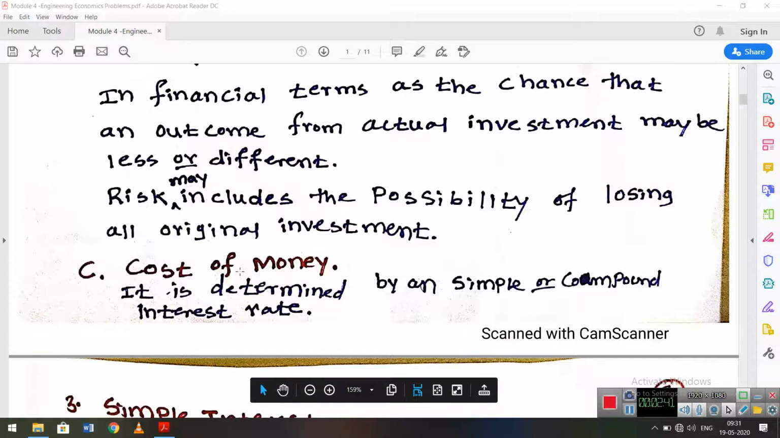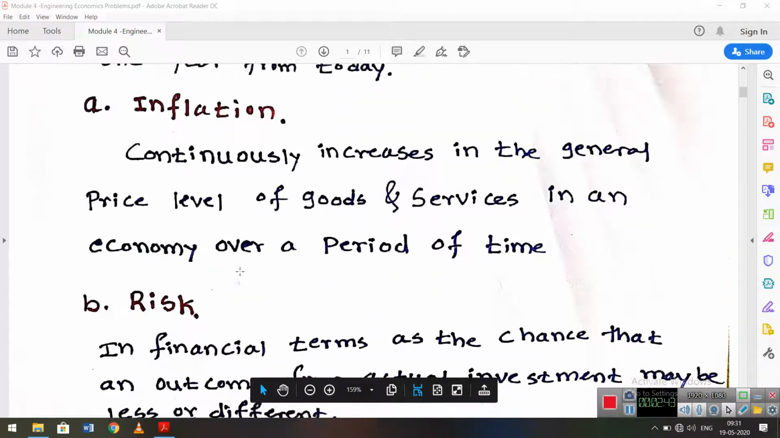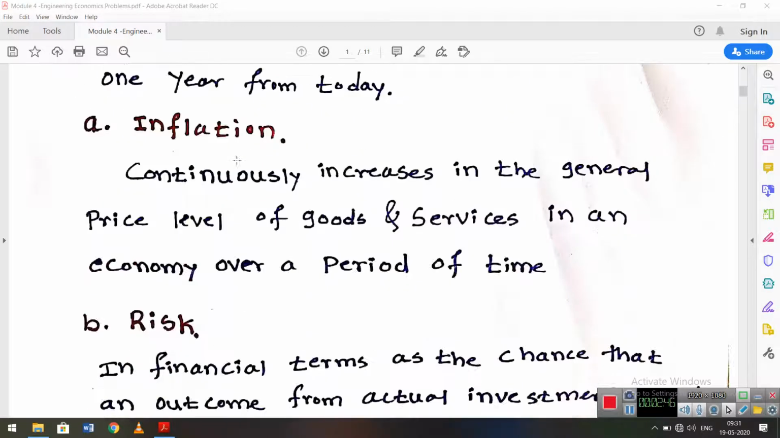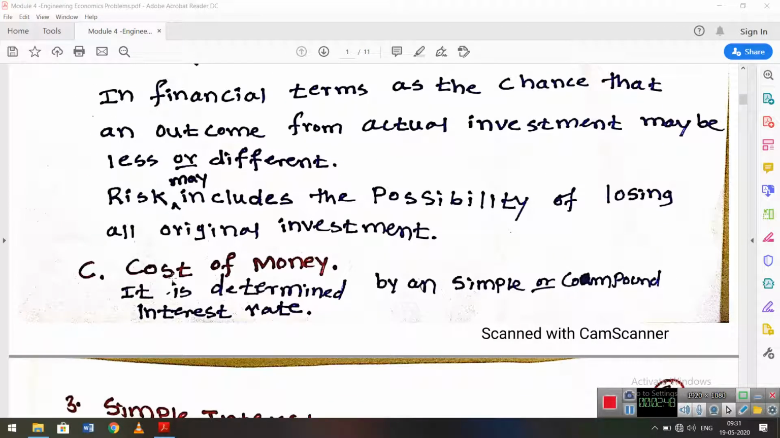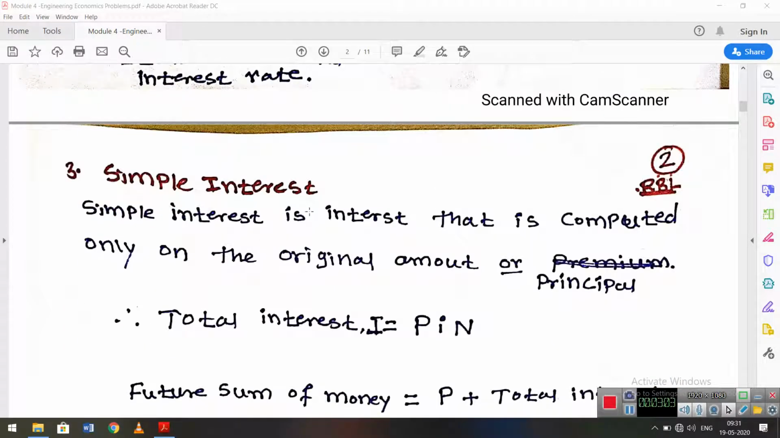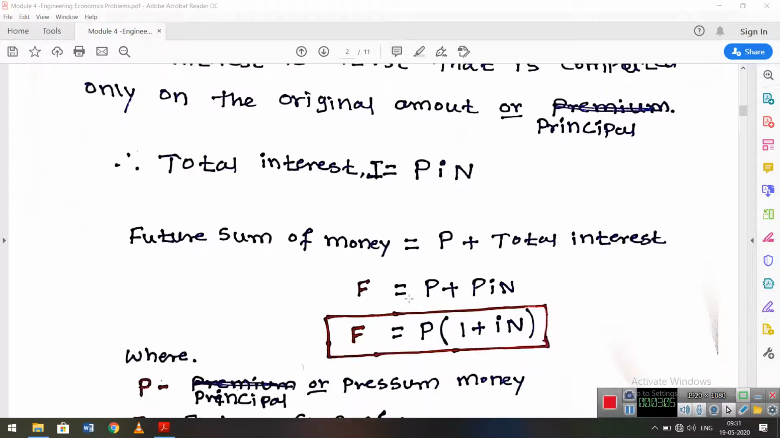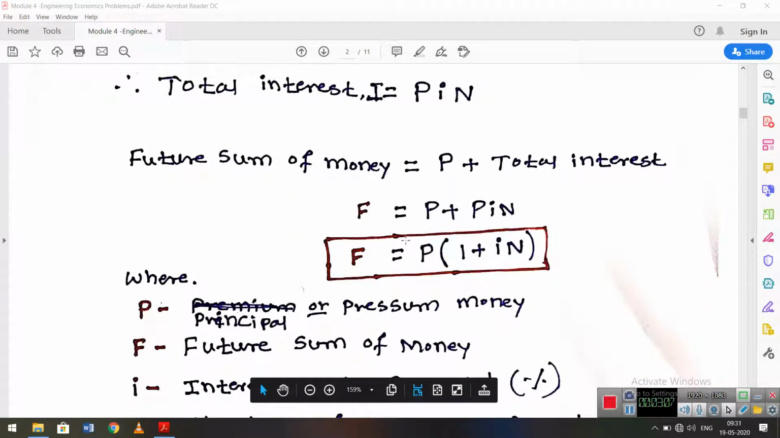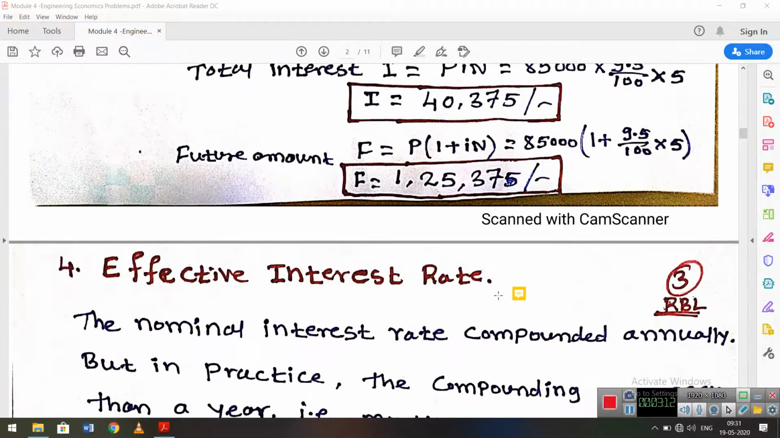And next, cost of money, the third point for the time value. So the cost of money is determined by simple or compound interest rate. We have to determine it by using simple and compound interest. And next, simple interest, so you read these things. It is a very simple formula. Future amount is equal to P(1 + IN). Read it, and there is one problem.